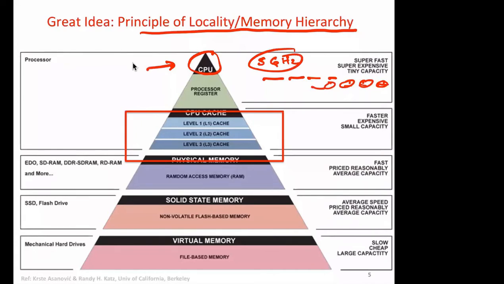And we can also have duplicate or triplicate pipelines, and then we can execute multiple instructions in multiple pipelines together. So this is working at not only 5 gigahertz, but this 5 gigahertz is only the clock speed. Within one clock we can execute multiple instructions if we have multiple parallel pipelines.